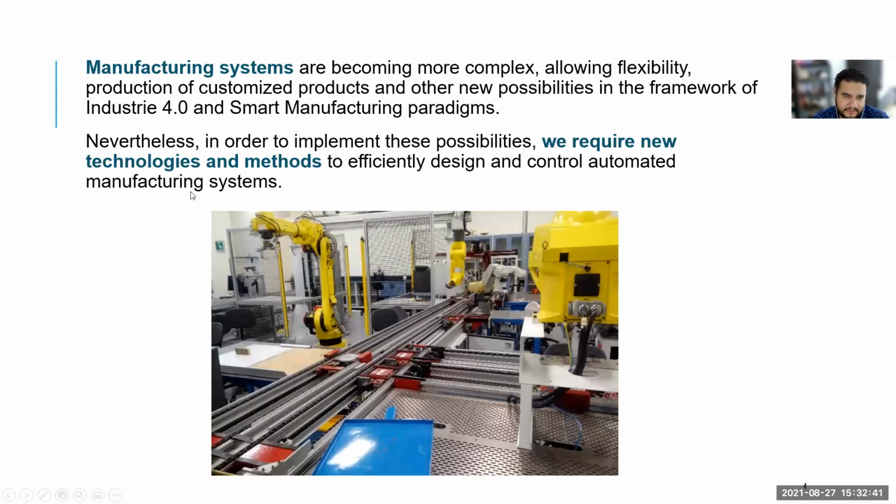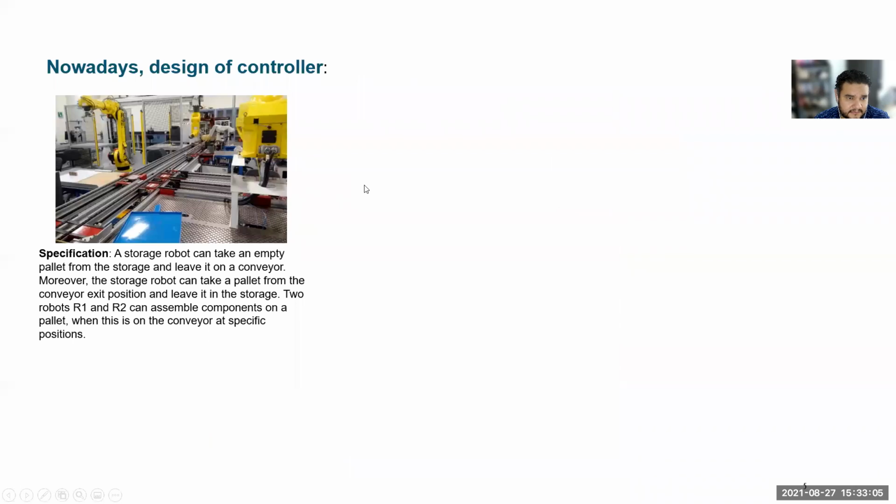As a motivation for this work, we have seen that manufacturing systems are becoming more complex. They allow more flexibility, like the production of customized products, all of this in the framework of Industry 4.0 and smart manufacturing. Nevertheless, in order to implement these possibilities, we require new technologies and new methods to efficiently design and control automated manufacturing systems.